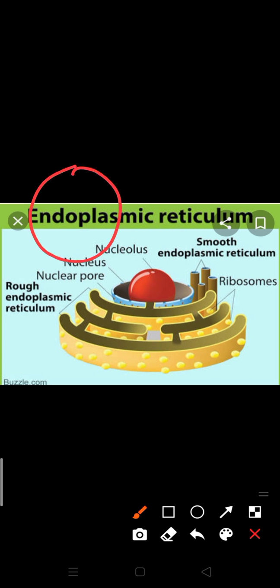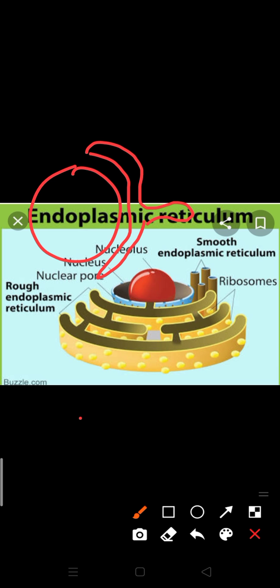Suppose this is the nucleus and this is the nuclear membrane. By the protrusion of the nuclear membrane, the endoplasmic reticulum develops, and this process is known as the blebbing of the nuclear membrane. Clear? This is the procedure by which endoplasmic reticulum develops in the cell body.